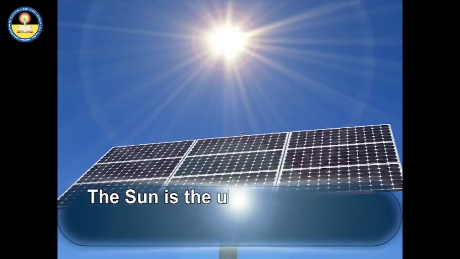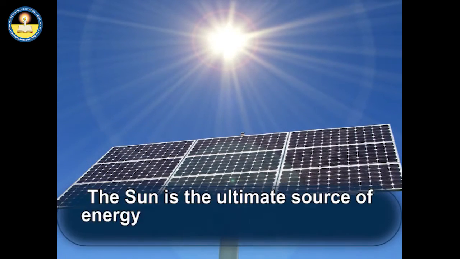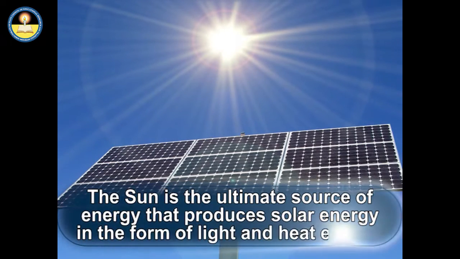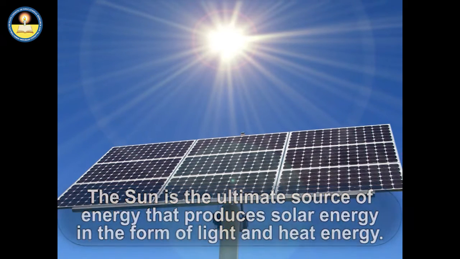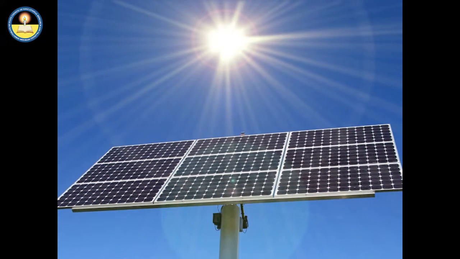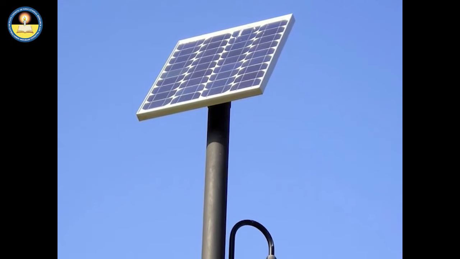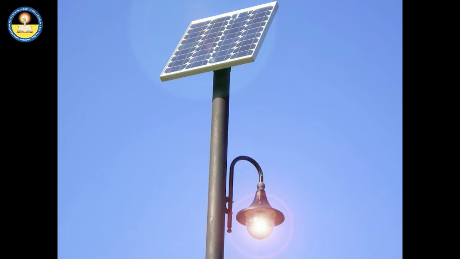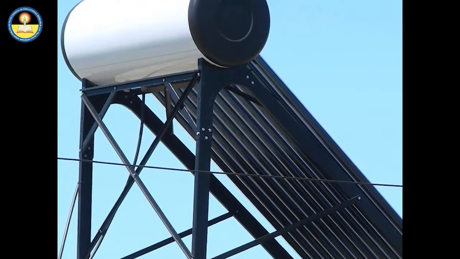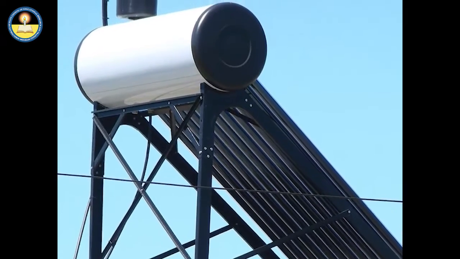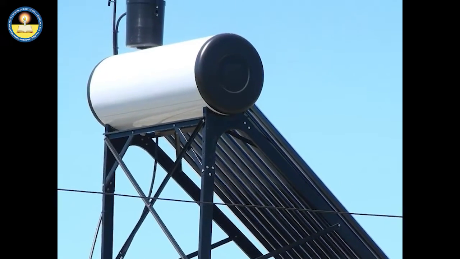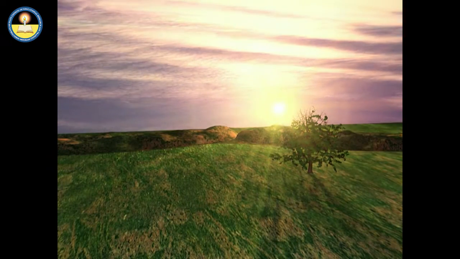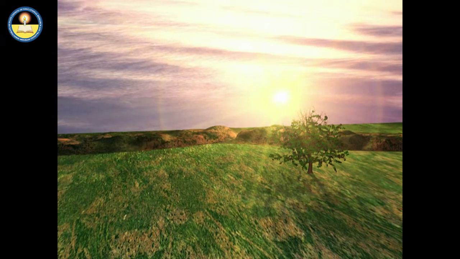The sun is the ultimate source of energy that produces solar energy in the form of light and heat energy. Solar panels consist of a large number of solar cells and convert solar energy to the electrical energy. However, a solar water heater converts solar energy to heat energy. A plant also captures light energy from the sun to make food.